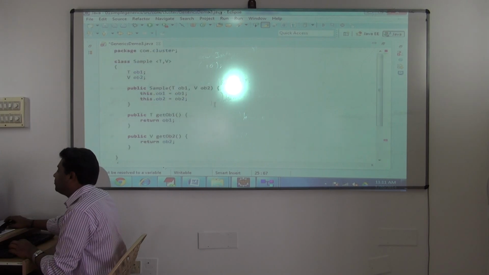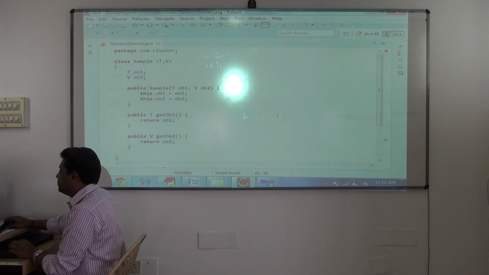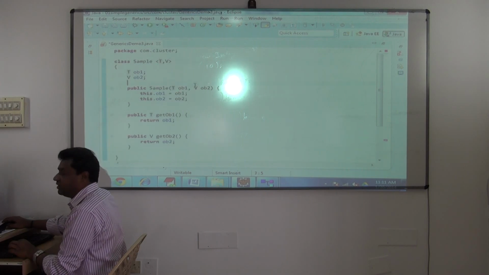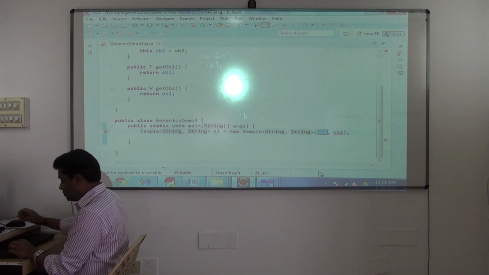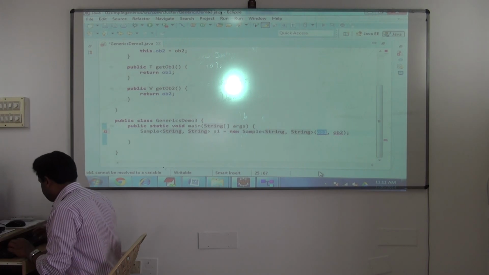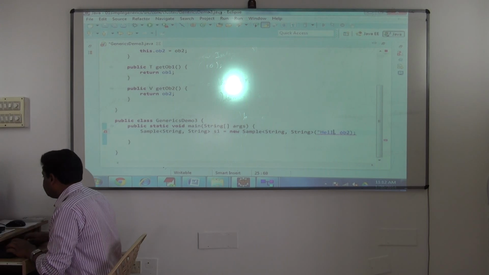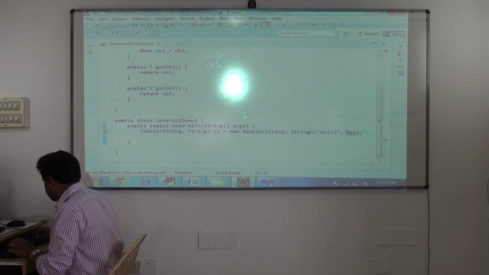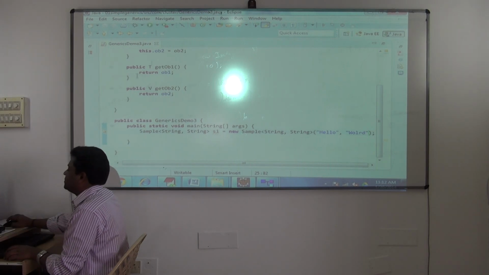The constructor requires an argument of type what? Whatever you have specified here for T and V. T is what? String. So here also it should be of type String only. So I'll give the value. What value will I give? I can give it as something like hello. Fine, valid. So what is the syntax now?